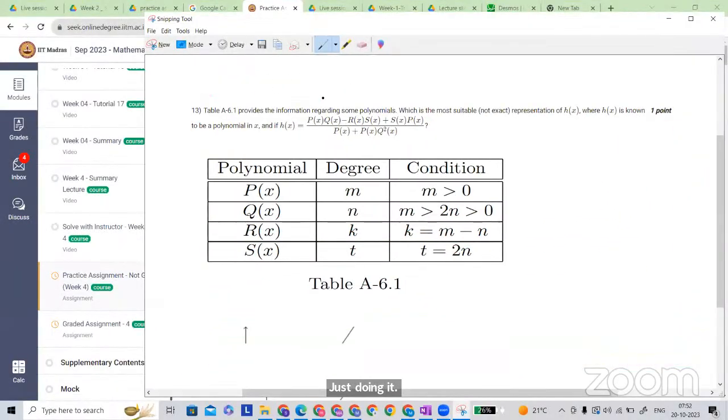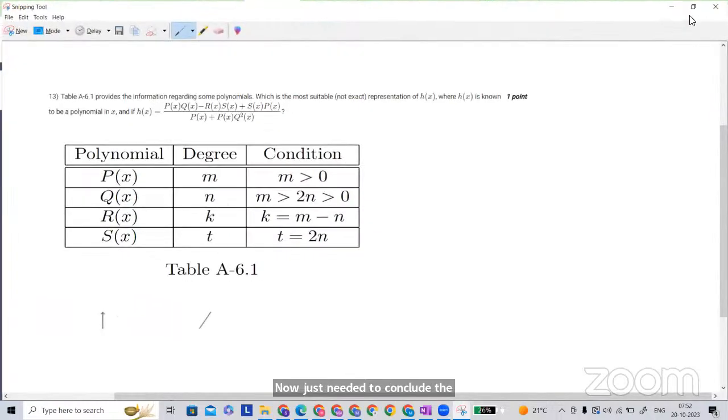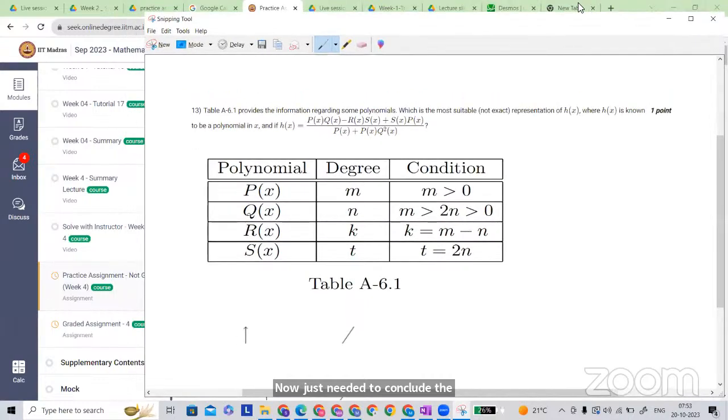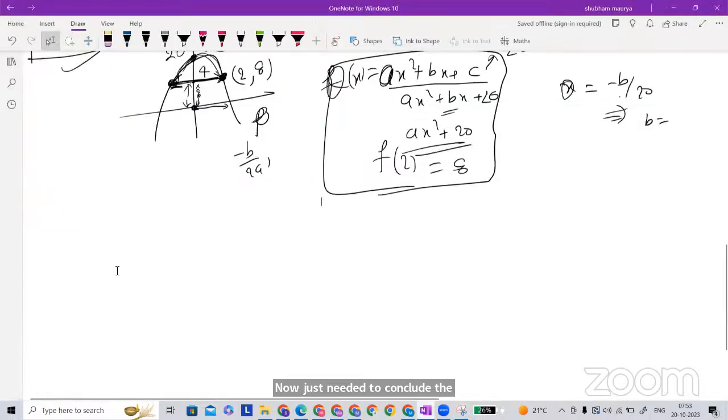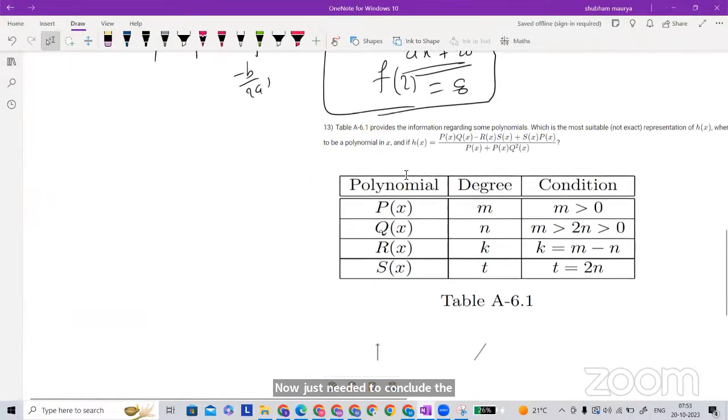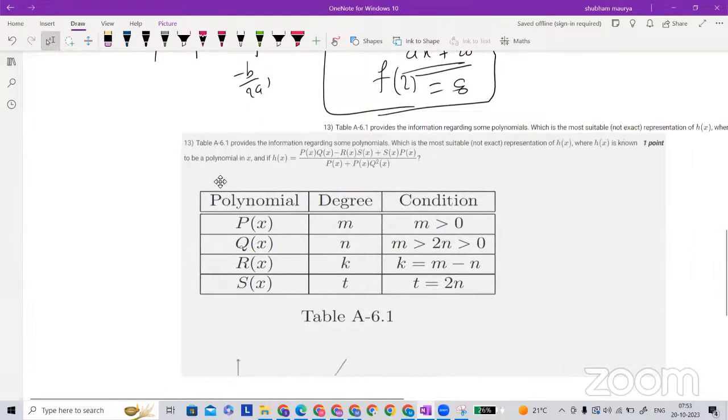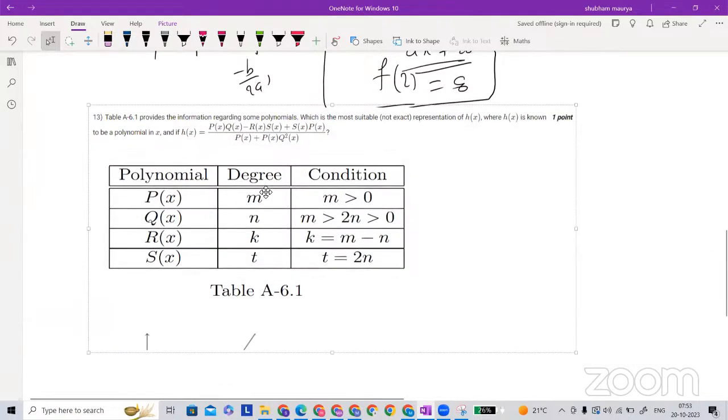Now we just need to conclude. So here, what is the degree of this term?